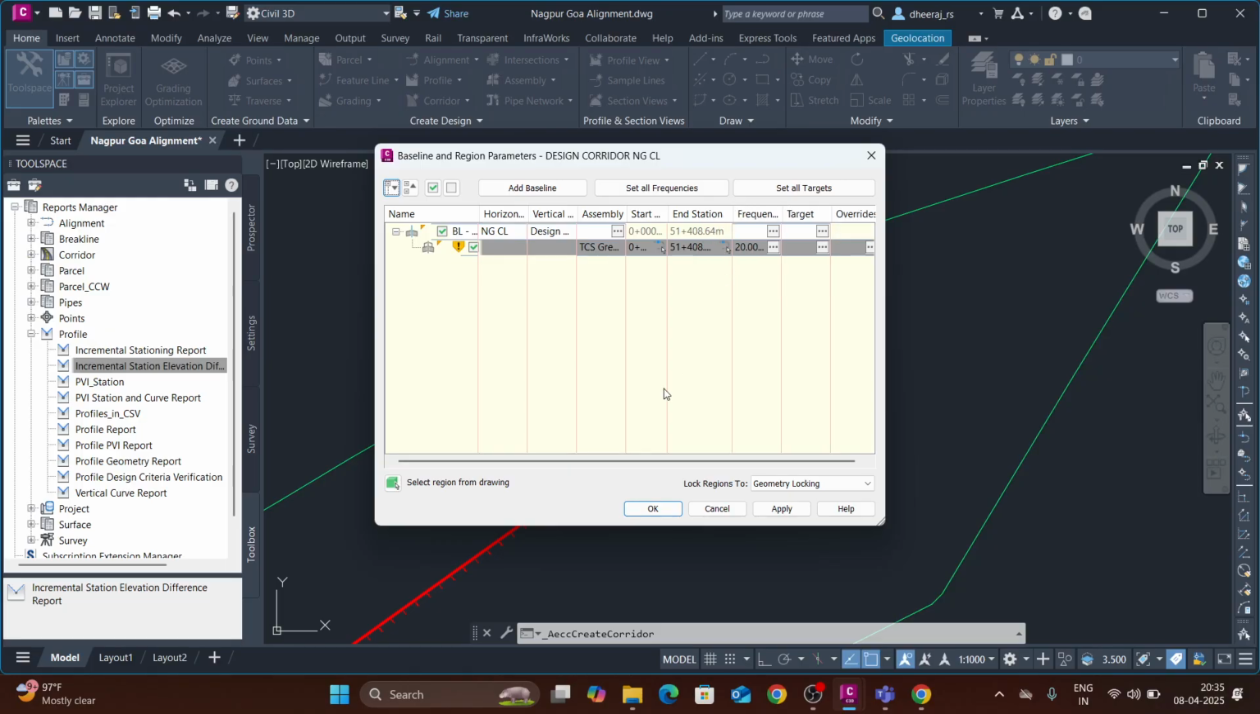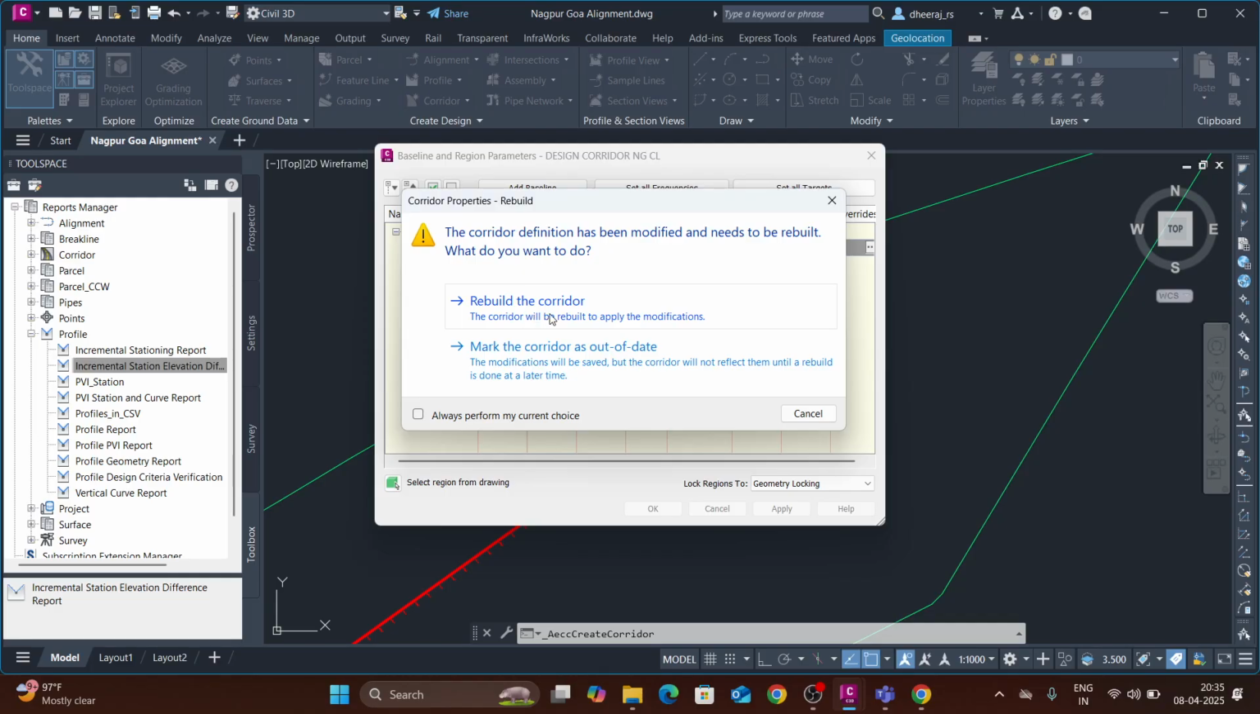You can apply many number of TCS. Now I am applying a single TCS to the whole length. According to the cut and fill, when there is a cutting the TCS will be different, when there is a filling the TCS will be different. Likewise we need to develop all typical cross sections as assemblies, then apply them chainage wise, right? Now I am applying chainage 0 to 5140, the total alignment, right? Click on apply.